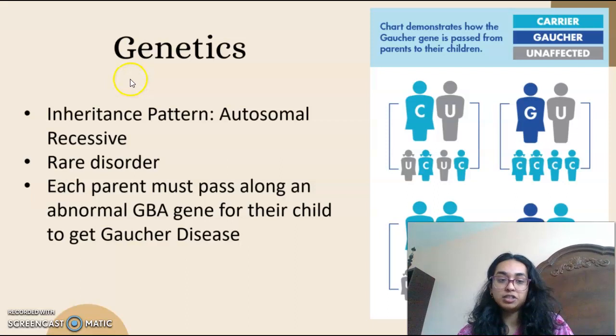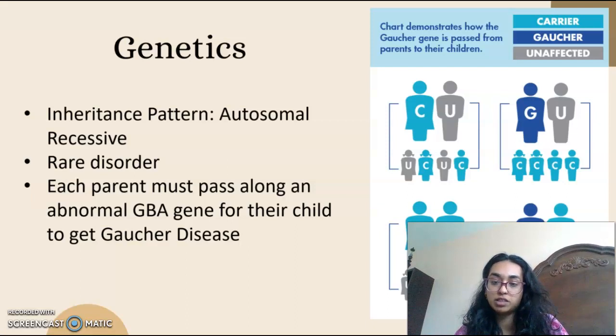So now I'll be getting into the genetics of Gaucher disease. Gaucher disease is not influenced by epigenetic factors. It is passed along in an inheritance pattern called autosomal recessive. Autosomal recessive patterns manifest by skipping generations, as the affected are usually children of unaffected carriers. It is also common to see affected individuals with unaffected offspring. Both parents must be carriers of a Gaucher mutated gene for their children to be able to inherit the condition.